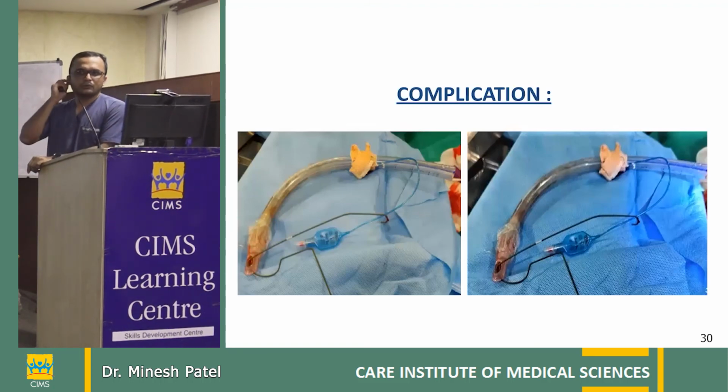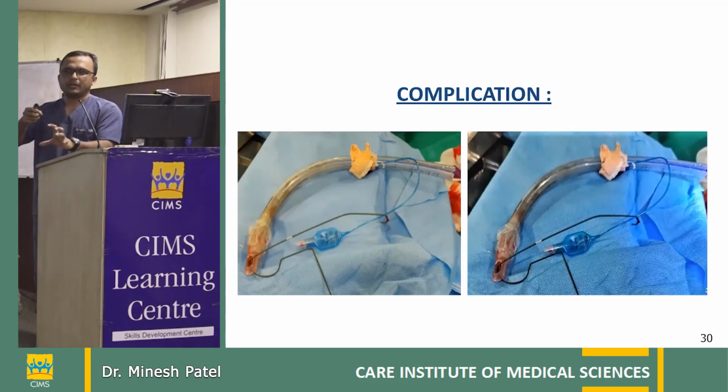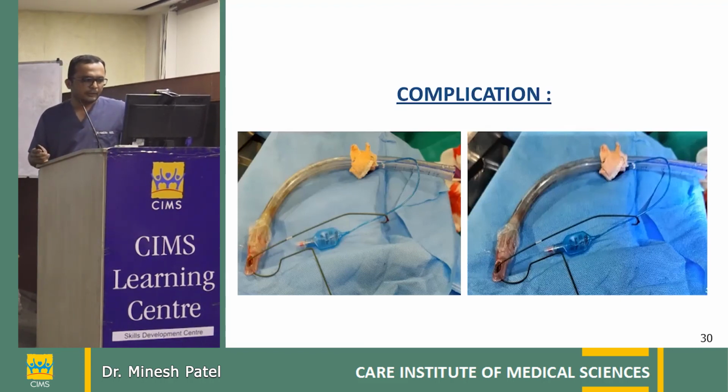So we were not able to insert the tracheostomy because everything was jammed up. We had to remove it, put back the ET tube, and then redo the tracheostomy. But the patient also developed subcutaneous emphysema because we were not able to secure the airway, the opening had been made, and it took some time to reinsert the ET tube. That's why it gave subcutaneous emphysema.